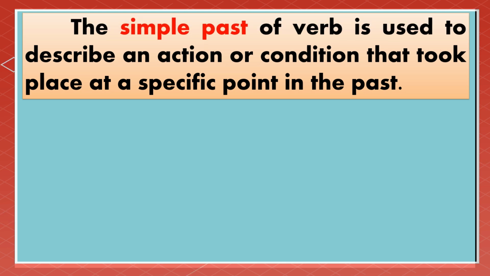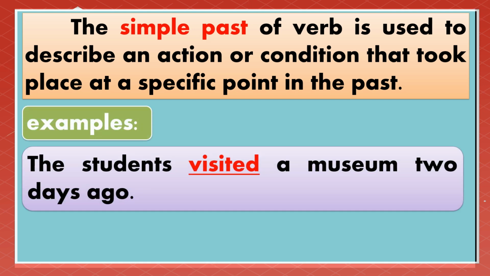The simple past of the verb is used to describe an action or condition that took place at a specific point in the past. It already happened. For example, the student visited a museum 2 days ago. So we have student as our noun, visited as our verb.